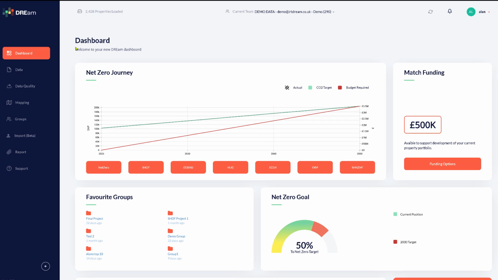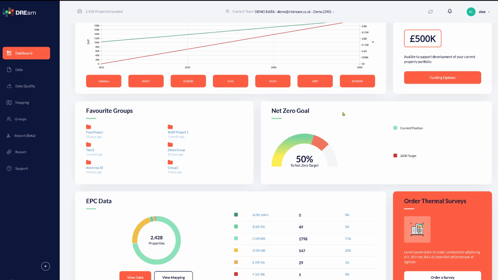The first section we come to here on this window shows your net zero journey. This will show your starting position and where you need to get to by 2050 to achieve net zero, and an estimation of the cost spend across those 30 years. There's information here on potential match funding that could help you achieve your net zero ambition.